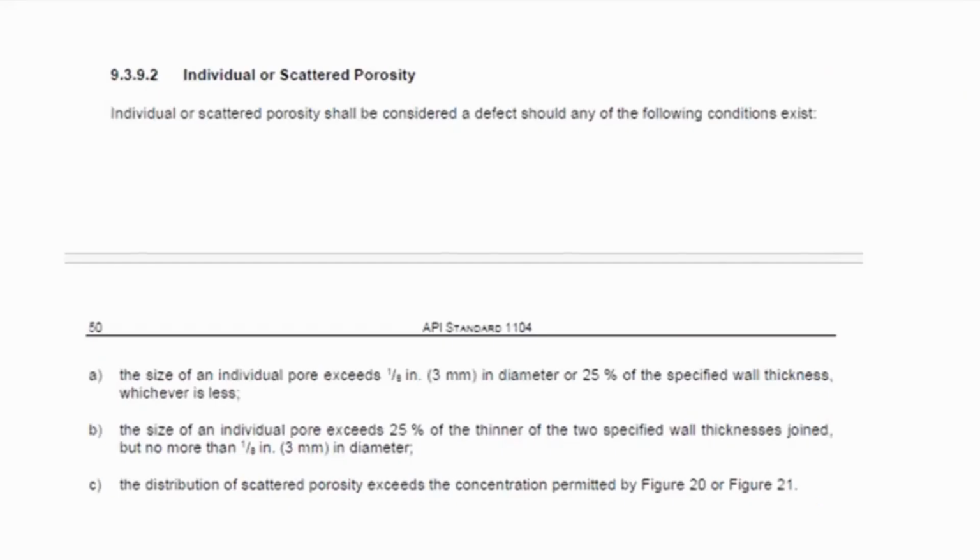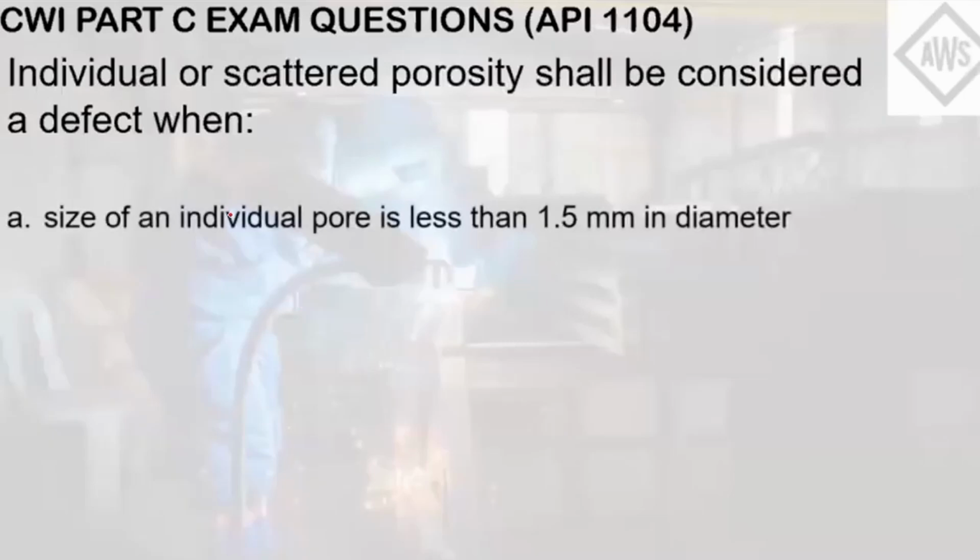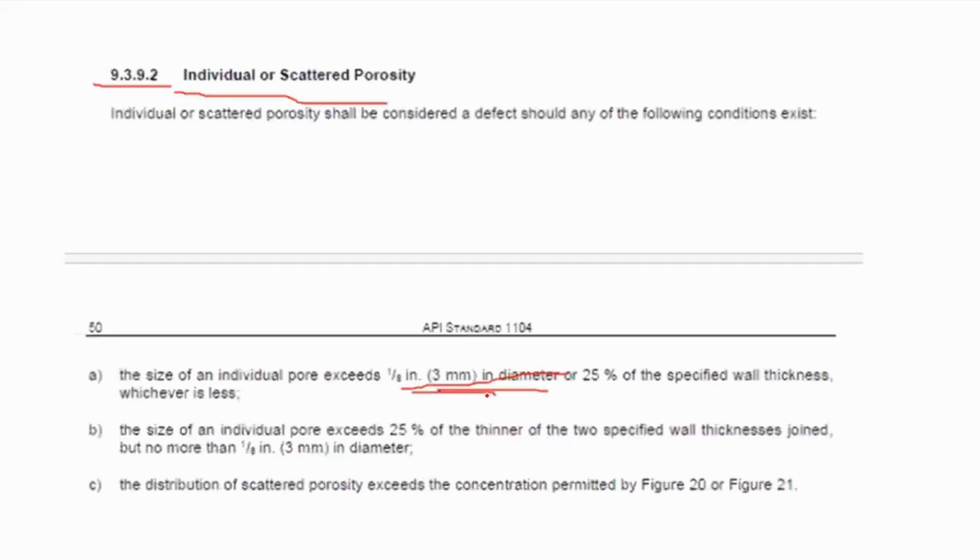The acceptance criteria of various discontinuities is outlined in Chapter 9 of API 1104. The question is asking what are the conditions that will make individual or scattered porosity a defect. It's this one. As you can see, letters B and C match the description in these clauses, but the size of the individual pore in the choices is less than the threshold of 3 mm in diameter. Hence, this will be considered acceptable and not a defect, since the size of an individual pore is less than 1.5 mm in diameter. The limit here is 3 mm.